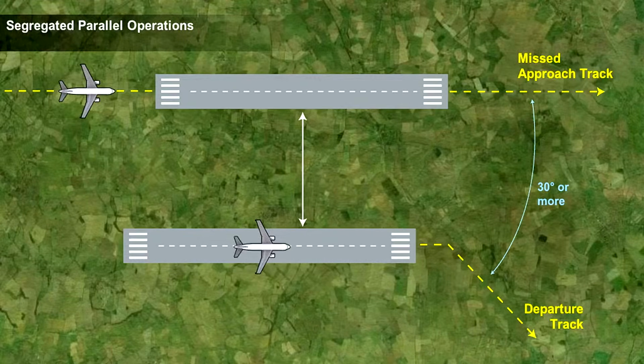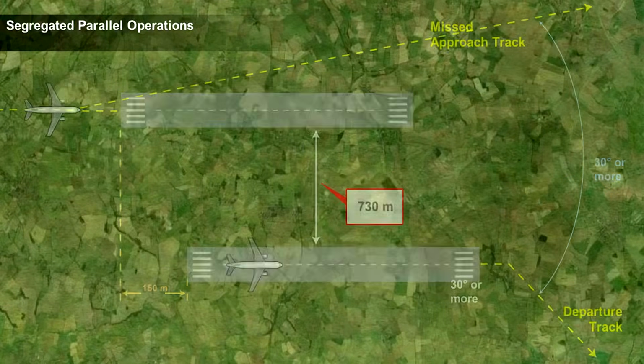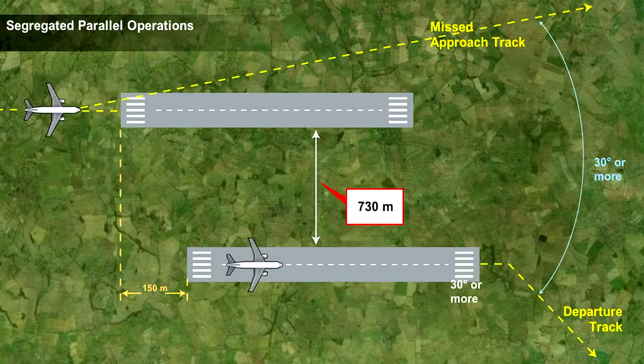MLS tracks. Segregated operations are permitted when the normal departure track diverges immediately after takeoff by at least 30 degrees from the missed approach track of the adjacent approach. The minimum distance between runways for segregated operations is 760 meters.